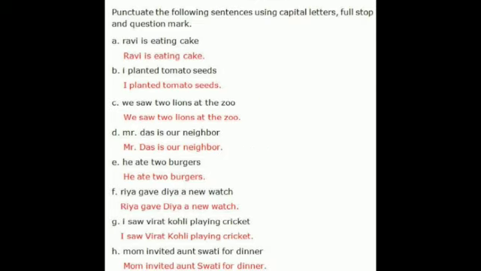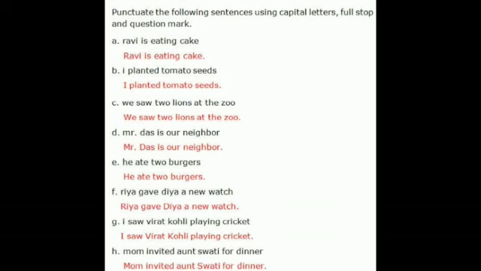While punctuating a sentence, we have to write the first word with a capital, and at the end of the sentence we have to put either an exclamation mark, question mark or full stop to complete the sentence. Here are some examples in which you can see how they are punctuated. Punctuate the following sentences using capital letter, full stop, and question mark.